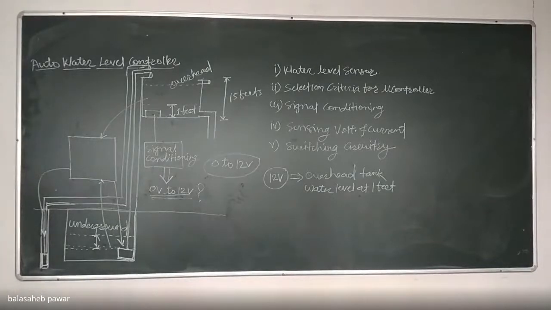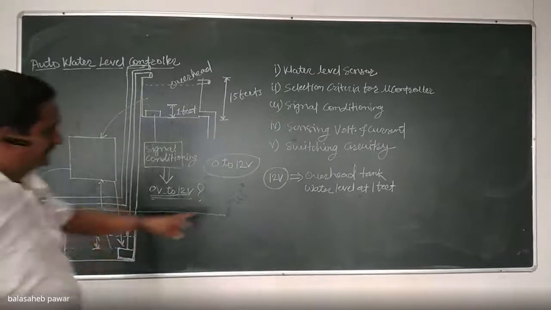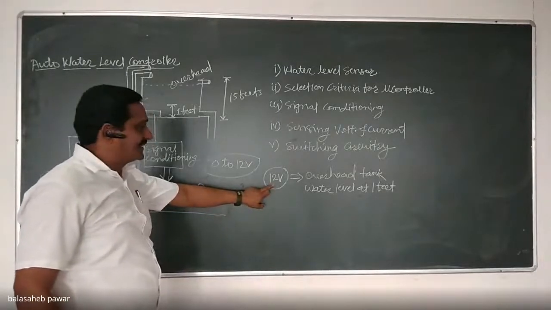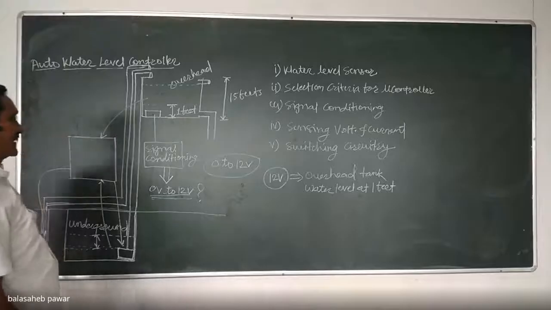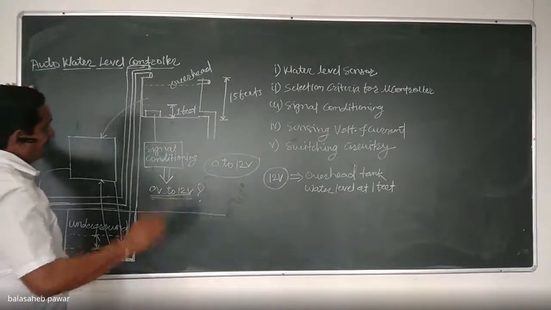When water level in the overhead tank will remain only at the height of 1 feet only, the output of signal conditioning circuit should be equal to 12 volt DC. Is it clear? Yes, sir. Okay. And second one,